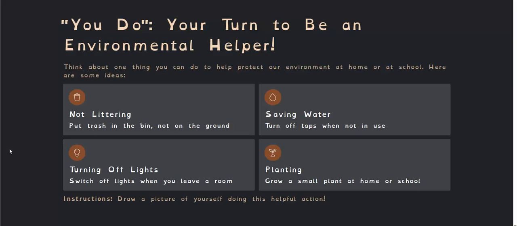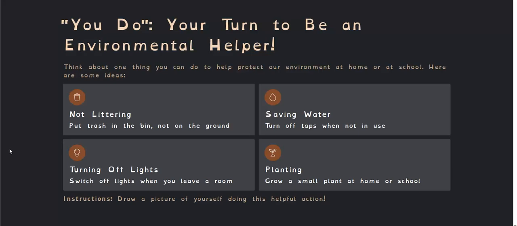Your turn to be an environmental helper. Think about one thing you can do to help protect our environment at home or at school. Here are some ideas. Littering. What is littering? Littering is where you throw your chips packet or your lollipop stick or the plastic bag that your bread came in on the floor and you leave it there. You don't pick it up.